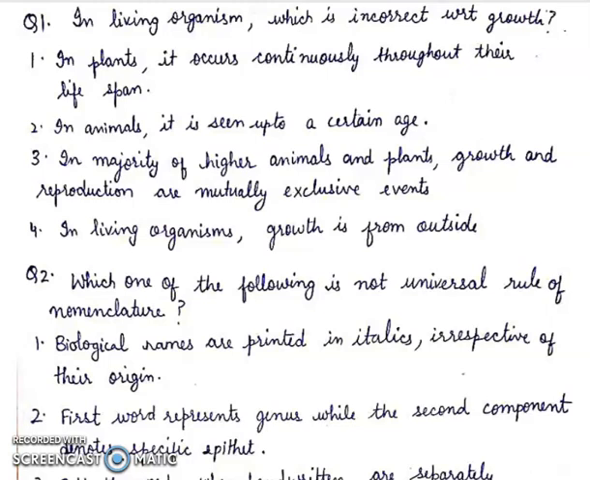In this video, I will be sharing a few important questions of the chapter Living World. First question, in living organism, which is incorrect with respect to growth? First, in plants, it occurs continuously throughout their lifespan. Second, in animals, it is seen up to a certain age. Third, in majority of higher animals and plants, growth and reproduction are mutually exclusive events. Fourth, in living organisms, growth is from outside.